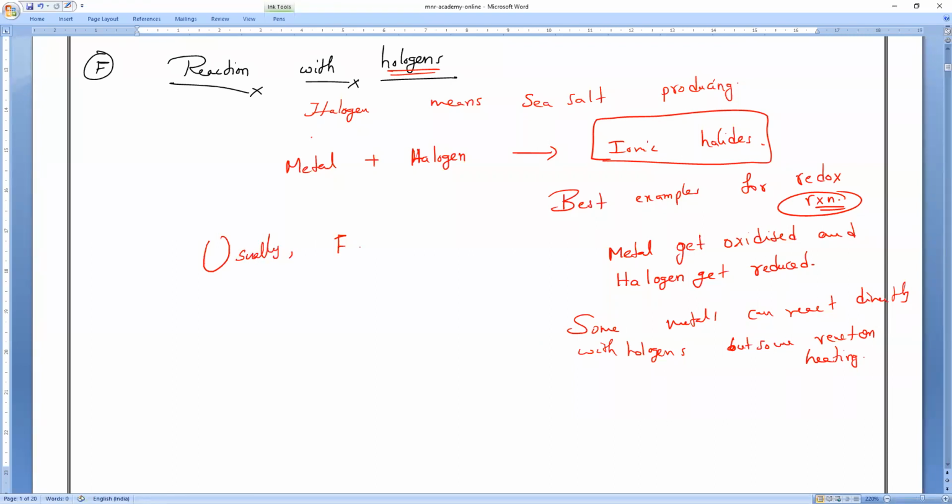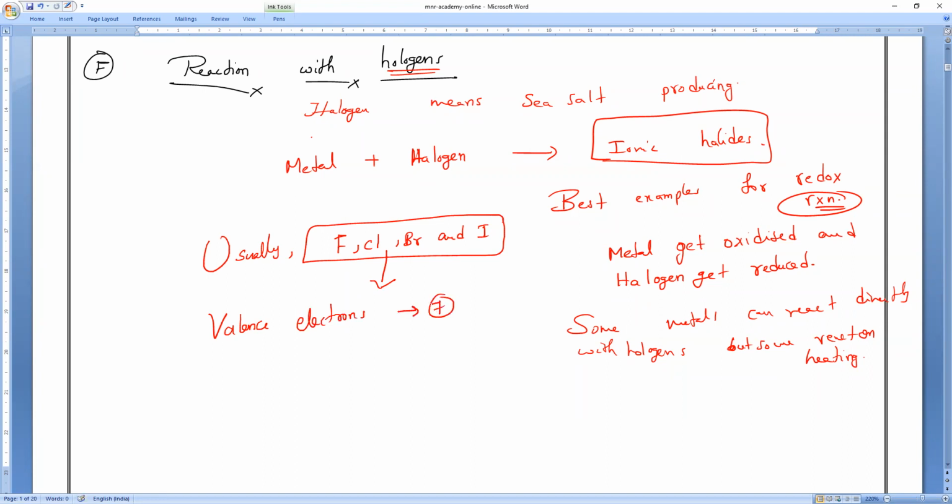Usually, who are the examples of this one? Halogens: fluorine, chlorine, bromine, and iodine. So these are halogens whose valence electrons are how many? Valence electrons are 7. And what is the valency? Valency is 1. So please note it.